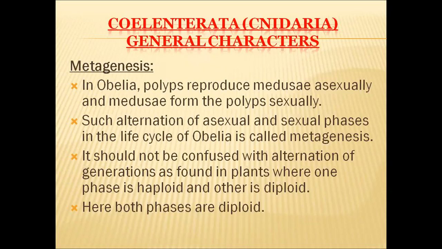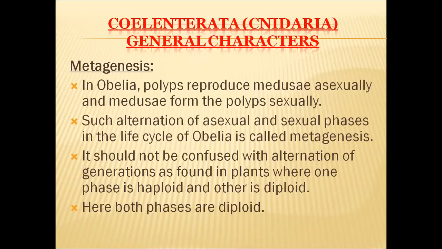And in some other organisms, like in plants, we can find another phenomenon called alternation of generations. Here, this metagenesis is not equivalent to the alternation of generations. Why? Because in some plants which exhibit alternation of generations, a haploid phase alternates with a diploid phase.